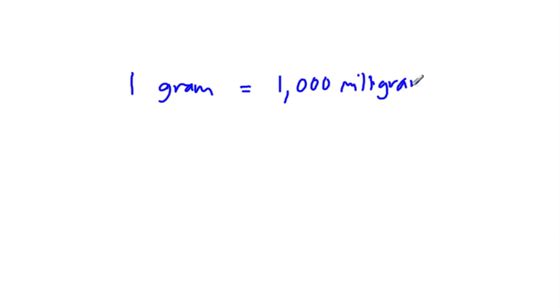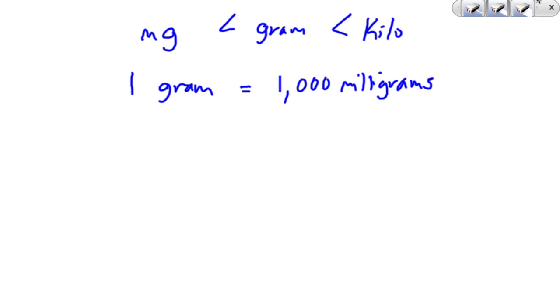To keep track of all these conversions, I try to just think of an order chart, like what's bigger and smaller. So I have kilo is bigger than gram is bigger than milli. You can write milligram, and in fact, let me abbreviate kilo as kilogram. That would make more sense. So this helps me keep track. So if grams are bigger than milligrams, if I have 1 large gram, that would be made up of 1,000 really small milligrams.